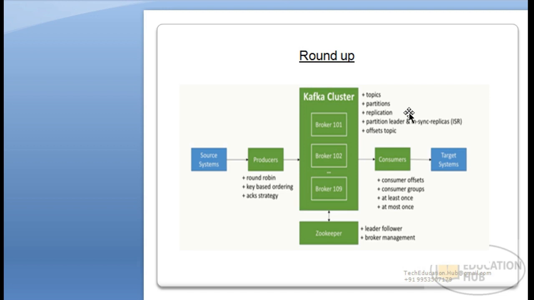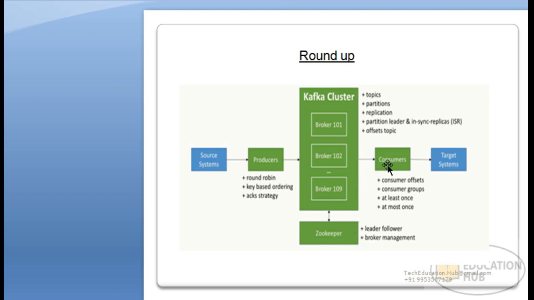Now this is my Kafka cluster, and here we have all the brokers. A group of machines will form a Kafka cluster here. And here you can see we have a zookeeper. Zookeeper is actually coordinating all the services. In case any leader fails, one of the followers will become the leader, and that selection is done by the zookeeper.